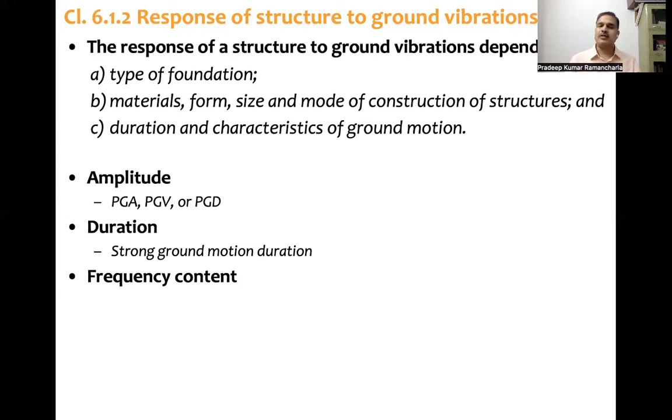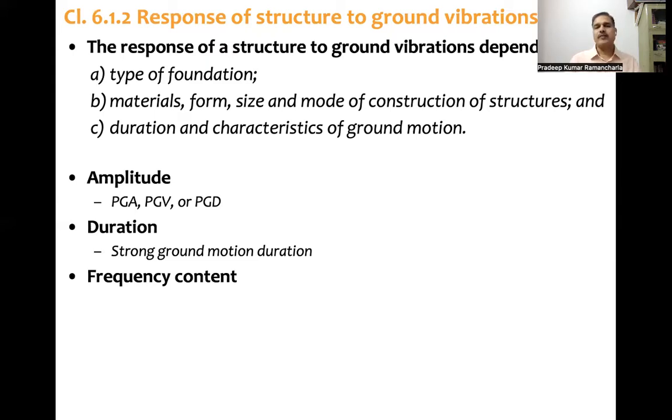In addition to these two, there is another thing. Say one earthquake has a higher peak ground acceleration, 0.16g, and a longer duration of strong ground motion, say 45 seconds. But there's another earthquake whose PGA is even less, say 0.14g only, and the duration is also slightly less, say 30 seconds only, but it has a frequency which nearly matches the structure's frequency.